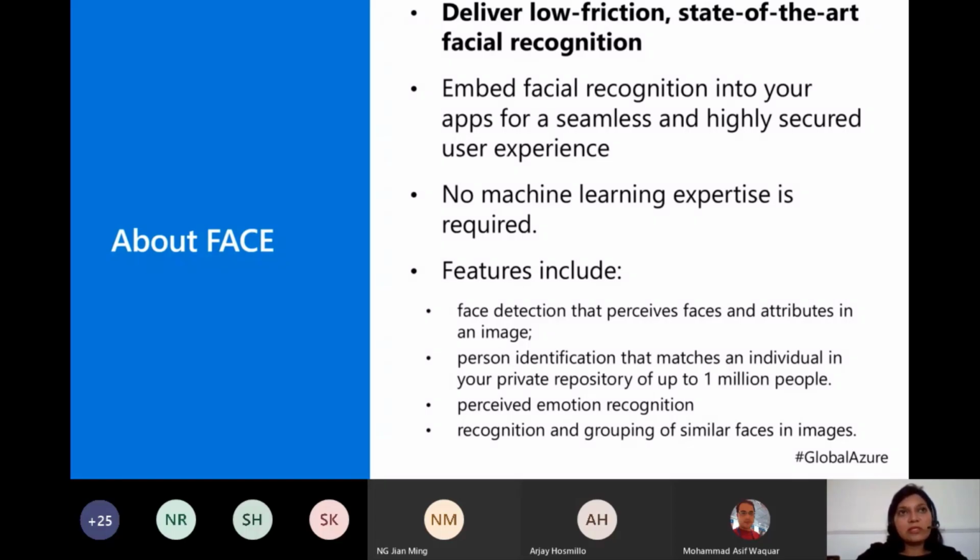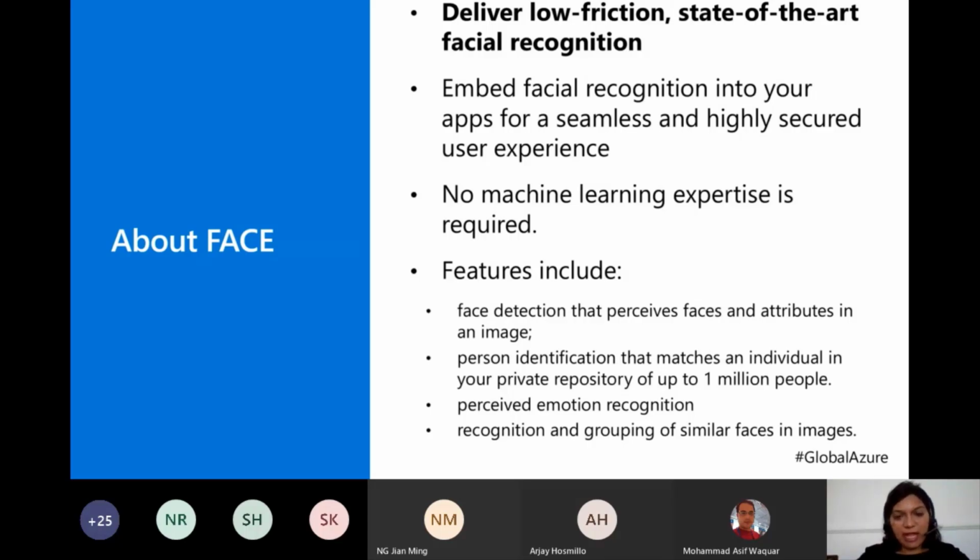And even for the quick starts, if you just want to upload your picture, those pictures are not retained. So in the demos we are going to see today, where we upload pictures from my own laptop, those are absolutely not retained, and we are just being served. We call the API, and we are served the API response in a JSON format. But after that, the photos are deleted.